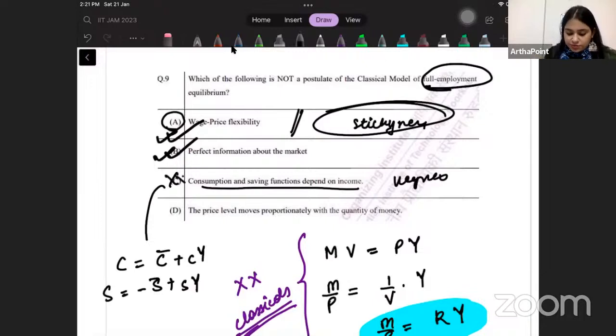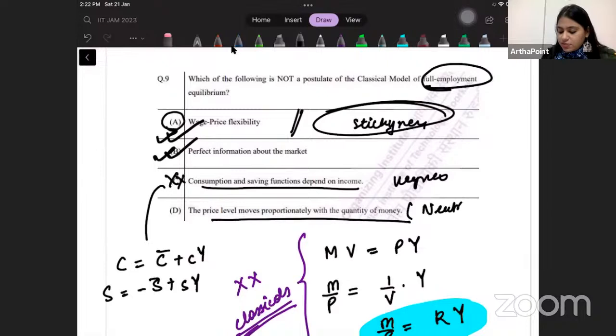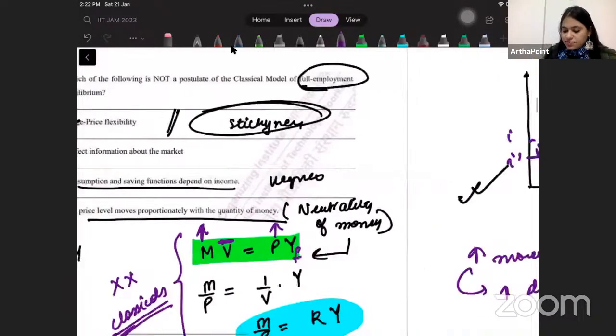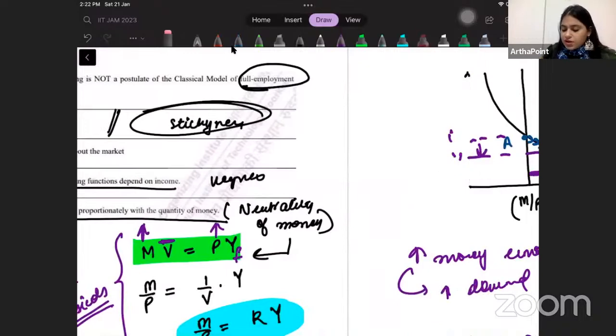So this is incorrect. The price level moves proportionately with the quantity of money. Yes, that's correct. That's called the neutrality of money. This is given by classical. And we can link it to the quantity theory of money also. So we can have this equation in place, and we can say that when this increases, we hold usually these things constant. Y is at full employment level. It's anyways constant. So this increases in the same proportion. So you can write this part as this also.